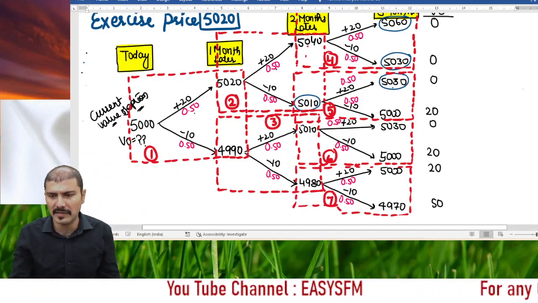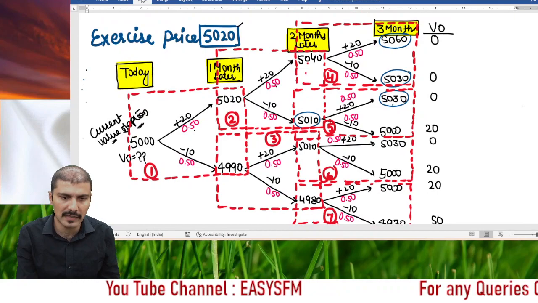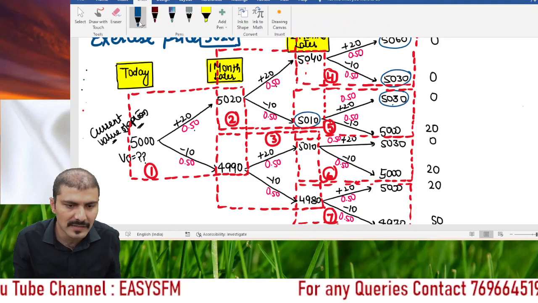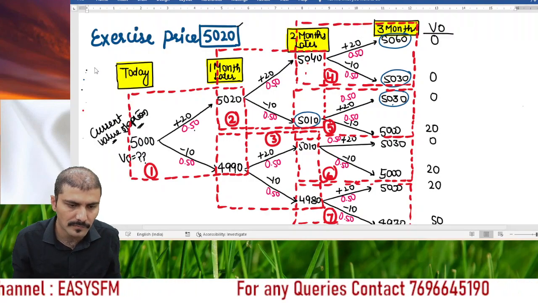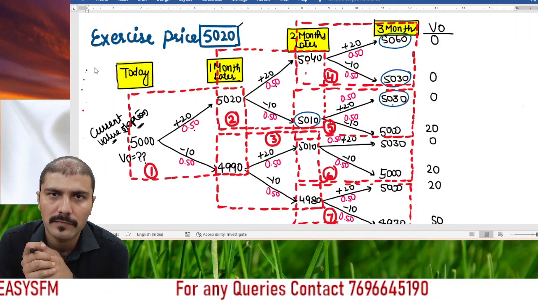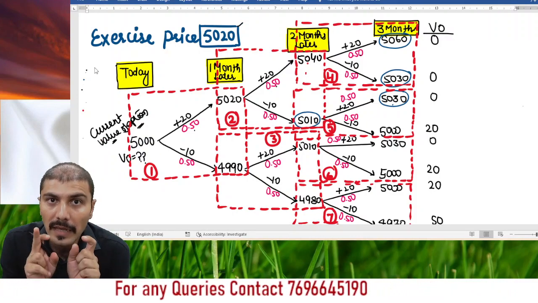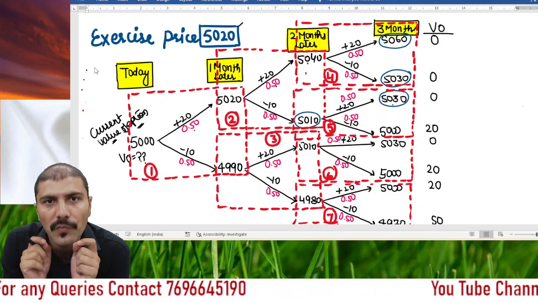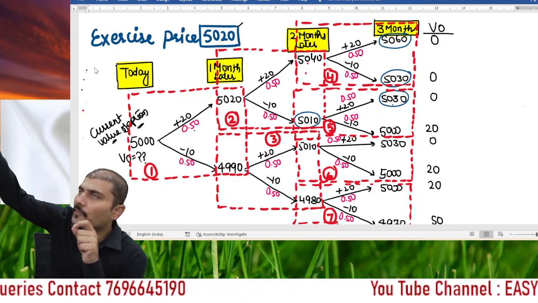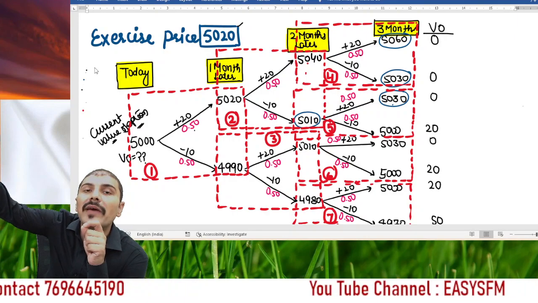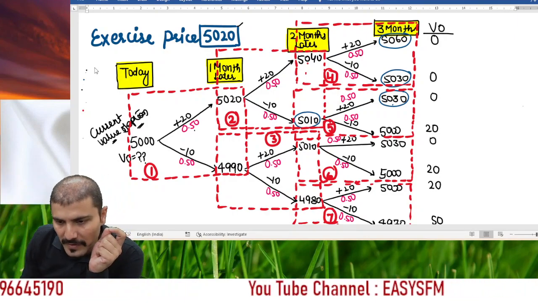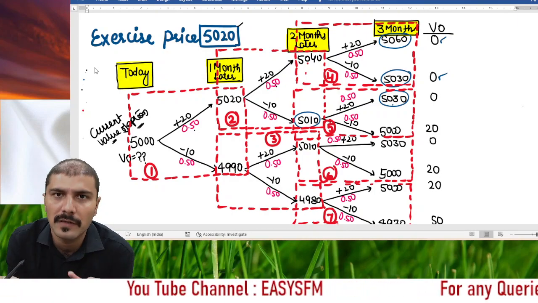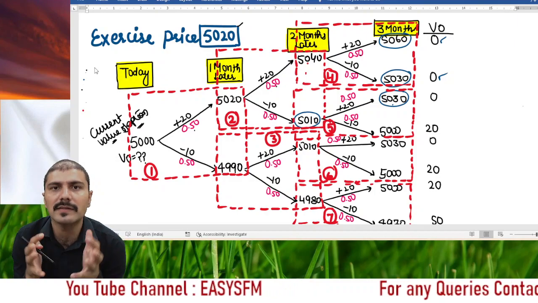Now just concentrate on one of the boxes, that is this box, right? Try to forget everything. Just be with me for the next 30 seconds. The question and concept will be over afterwards. Don't try to mix it up. Just try to solve it one by one with me. Just concentrate on box number 4, right? How to read it? If at the end of the second month the price of the share would be 5040, then afterwards we can get a value of option of either rupees 0 or rupees 0. Sir, why is it 0 and 0? Nothing matters, but the concept is that in a call option there can be a value of option. So try to understand the concept, right?